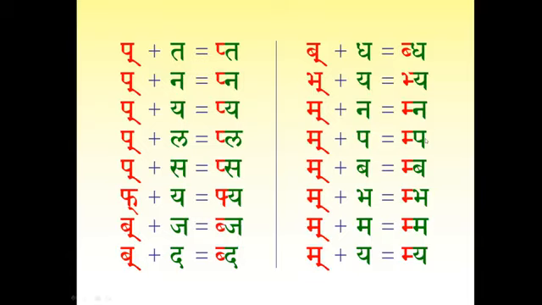Bakara plus ya, bya. Yeah, okay. What is Baka, is it Bakara only? Bakara plus ja, bja, not Blaja. Bakara plus dha, bdha. Bakara plus da, bda. Okay.